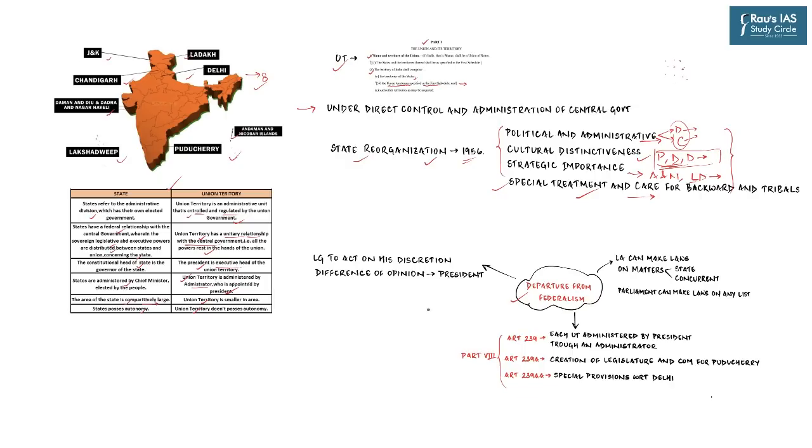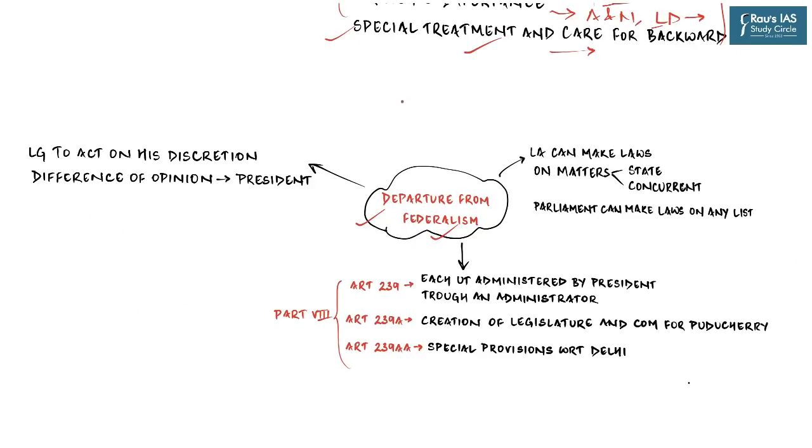And so what are the claims which we can make in favor of this particular statement? Because people will say that two of the union territories, namely the National Capital Territory of Delhi and Puducherry, have a legislative assembly, and so at least in appearance they are quite similar to the states. But that is not the reality.